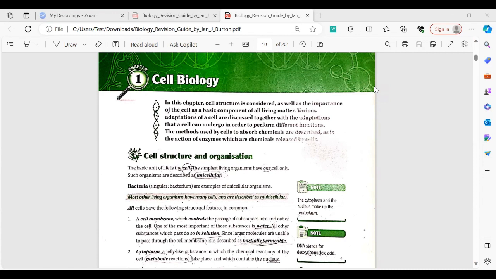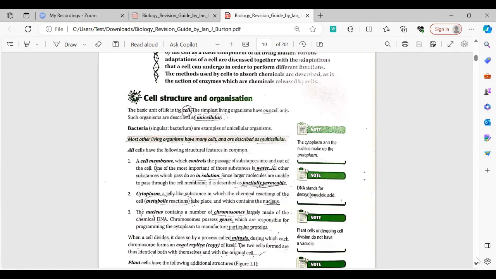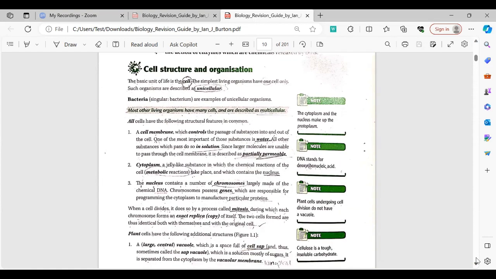What is a cell? A cell is the basic structural and functional unit of life. Now, we have three types of organisms: a unicellular organism, such as bacteria; a multicellular organism, such as humans and animals; and acellular organisms. Acellular organisms are viruses. Just for your interest, unicellular organisms such as bacteria are called prokaryotes, and multicellular organisms are called eukaryotes.